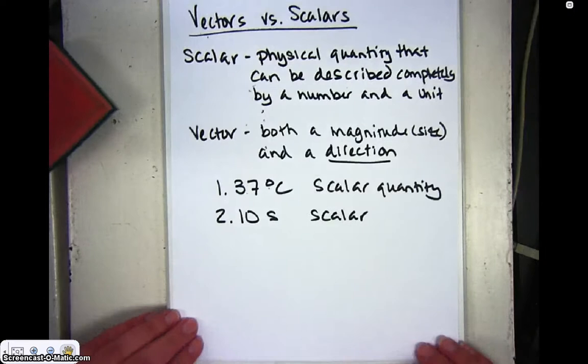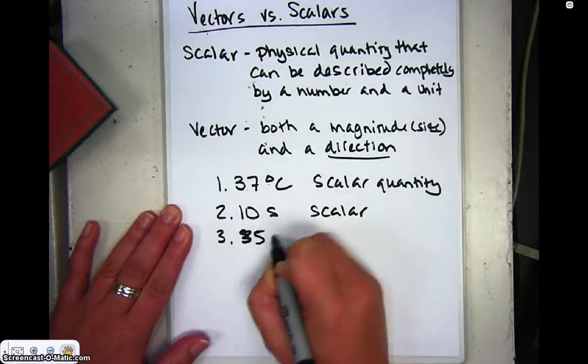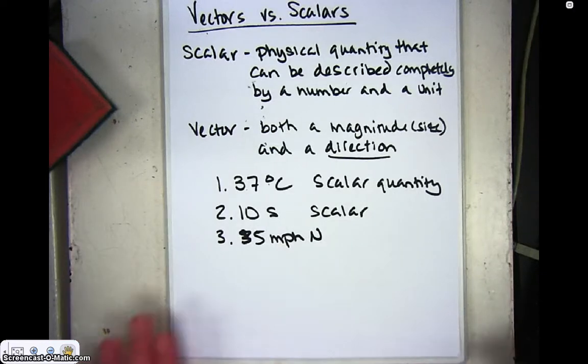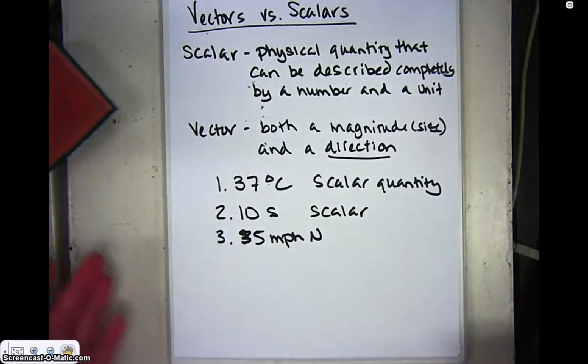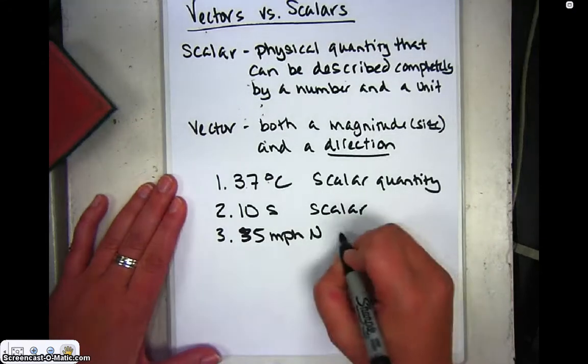Alright? How about if I said 35 miles per hour north? Well, that should be pretty obvious, right? I said north. North is a direction in space. So 35 miles per hour north would be a vector.